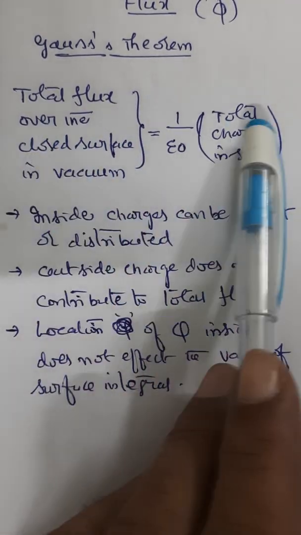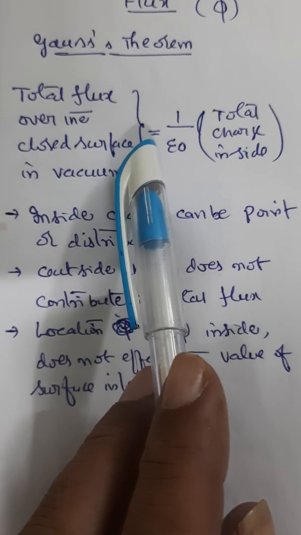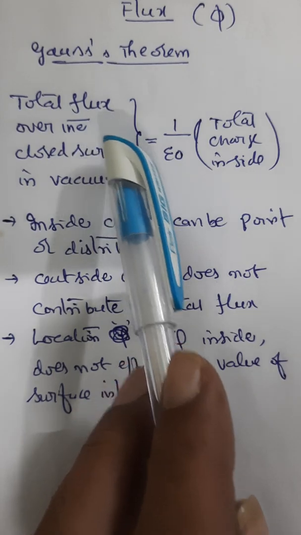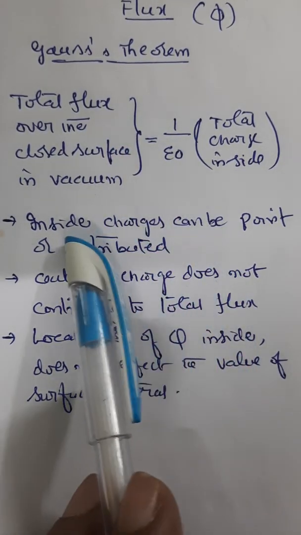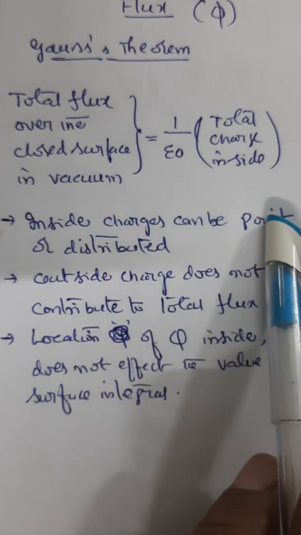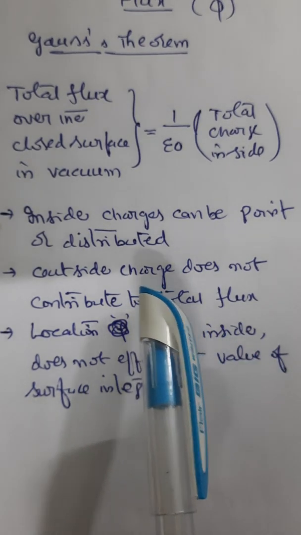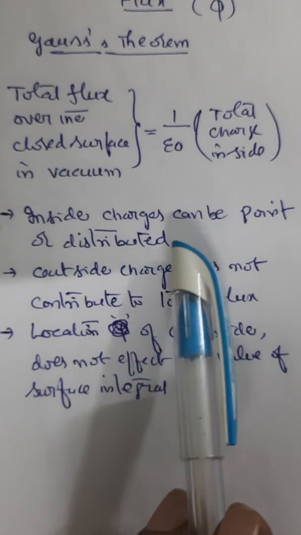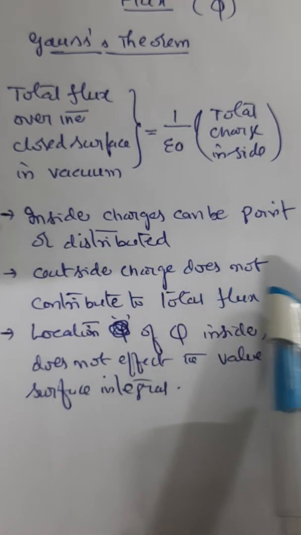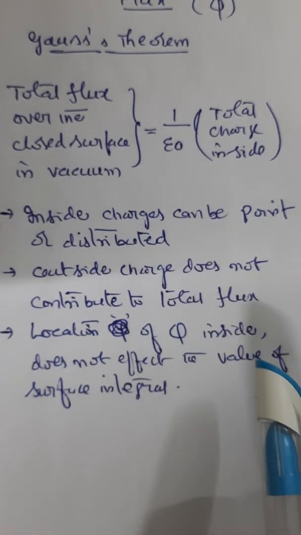Now from this theorem statement, I concluded with three different types of interpretations. The charge we are talking about is inside only. Only inside charges contribute. So inside charges can be point charges or distributed charges. That is the first understanding we need to have. And the other one is that the charge lying outside the surface of consideration does not contribute anything to the total flux. So the flux depends only on the charges inside the surface.